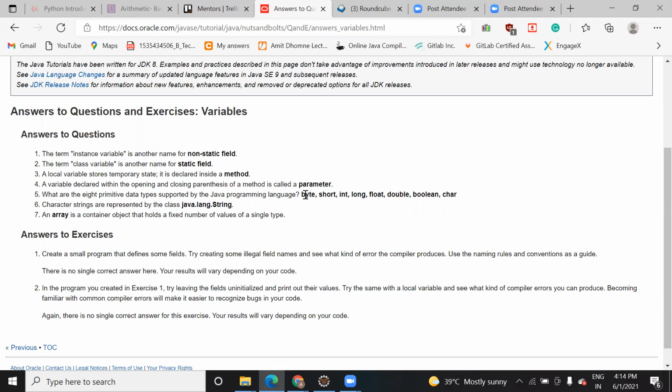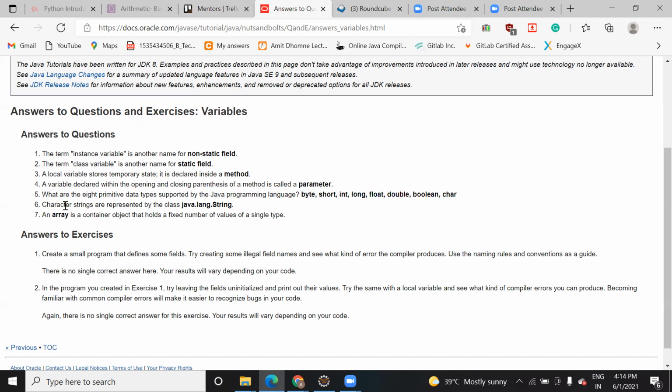But the basic data type, the primitive data type, means the basic data type by using which you can create another data type also, or you can say you can create other data structures like list, or in C++ like structure, union, or array. So these all are primitive data types. Here the primitive data types are byte, short, int, long, float, double, boolean, character. These kinds of data types are available in all programming languages because these are the primitive, basic data types.